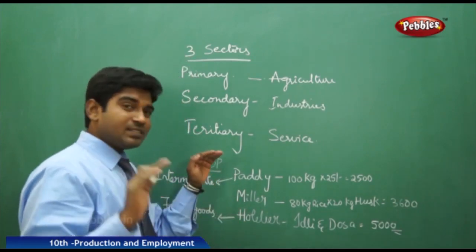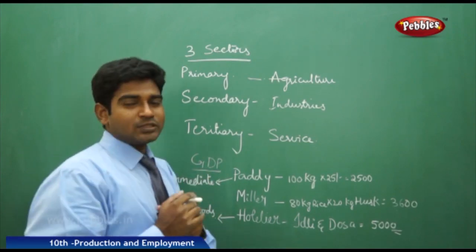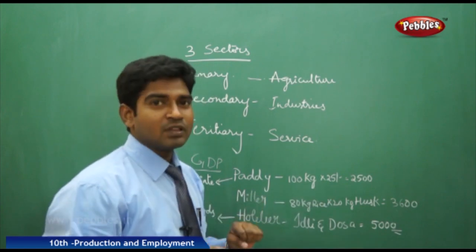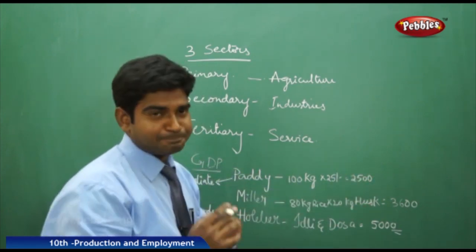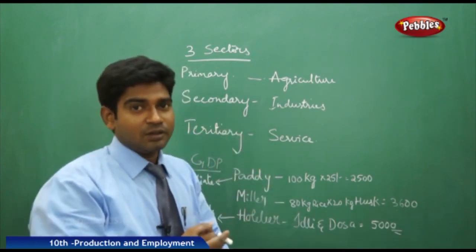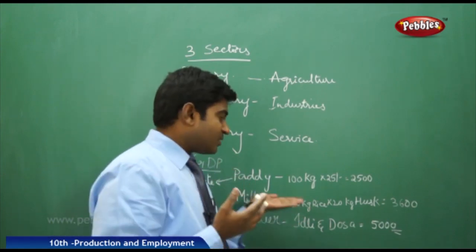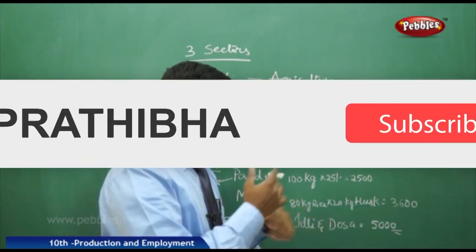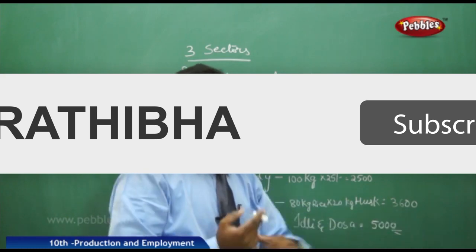Now let us see how GDP is calculated. For example, take a farmer who sells 100 kgs of paddy at a cost of 25 rupees per kg. The income the farmer gets is 2500 rupees. The miller who bought it will restructure it, change its shape, purify it and get 80 kgs of rice plus 20 kgs of husk, which he then sells to a hotelier for 3600 rupees.